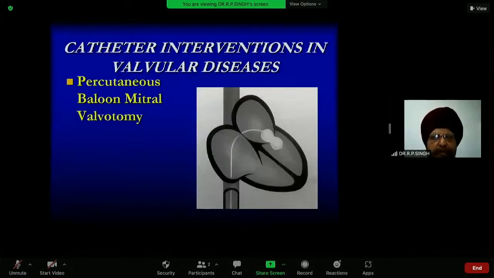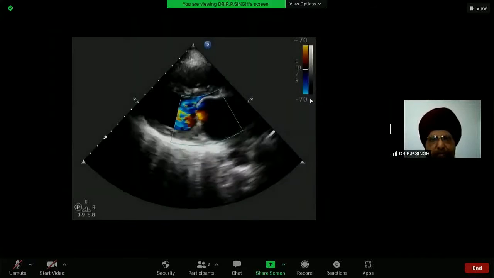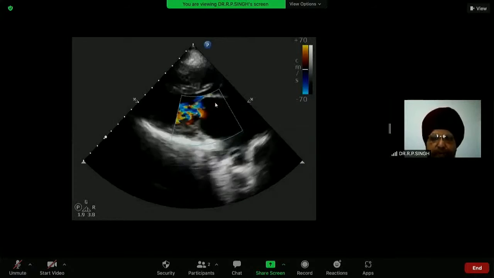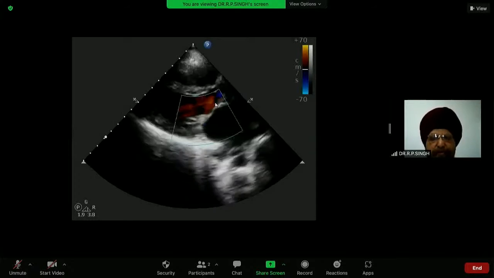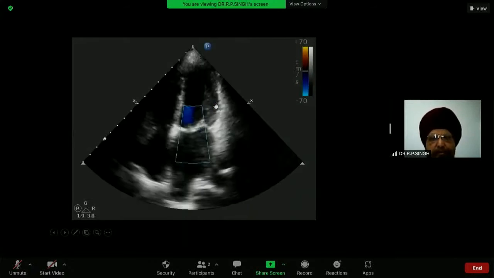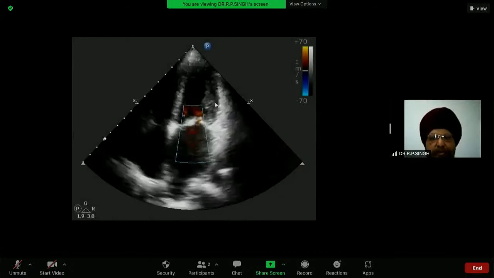Then coming to valvular heart disease, the most common valvular heart disease is mitral stenosis. To show this is how the valve will be, it is a doming valve. There is not much subvalvular thickening. There is not much calcification. These are the valves which are amenable to balloon mitral valvotomy.